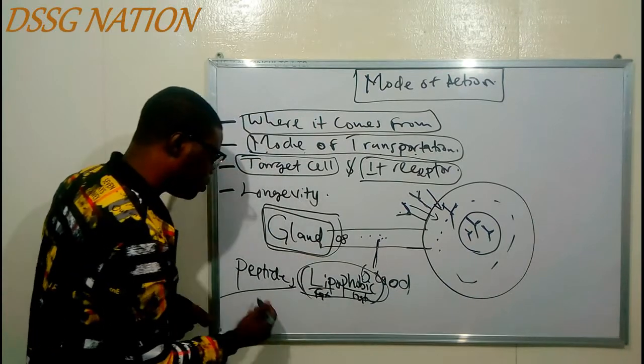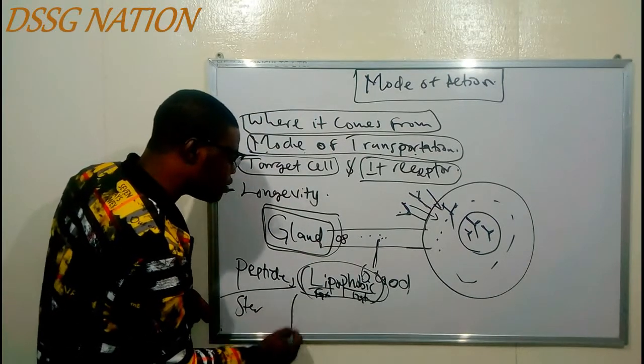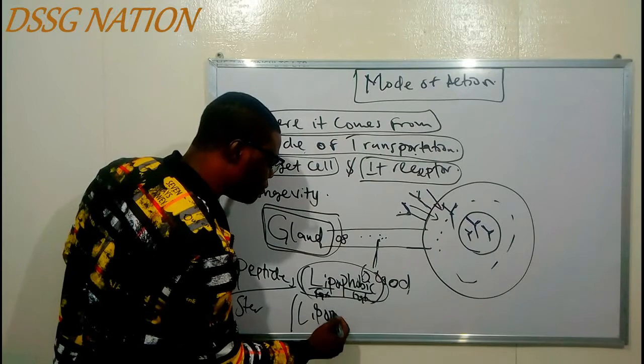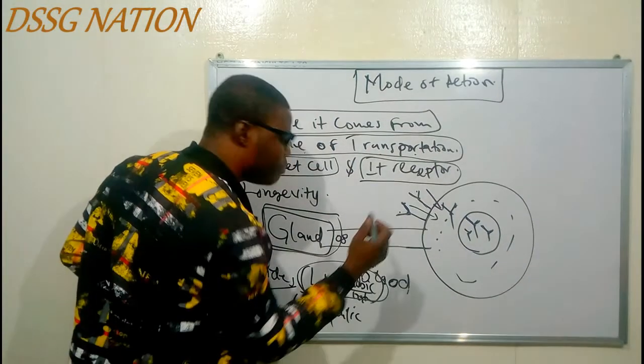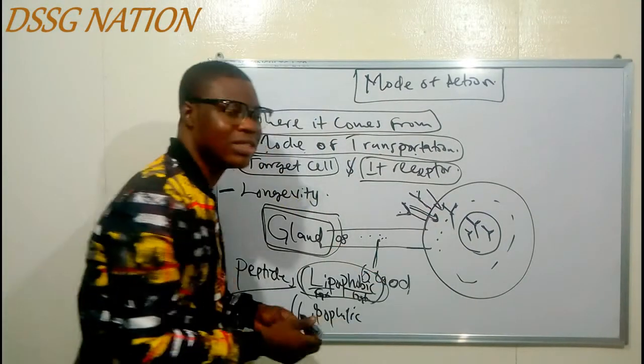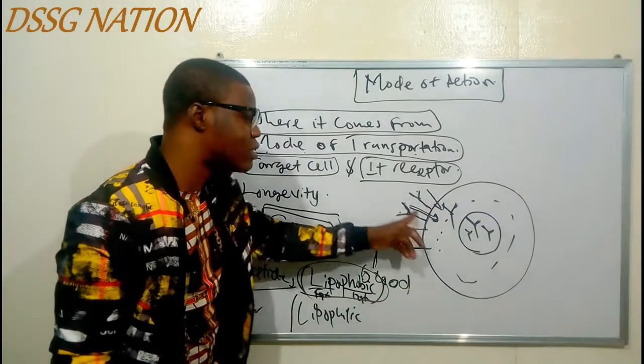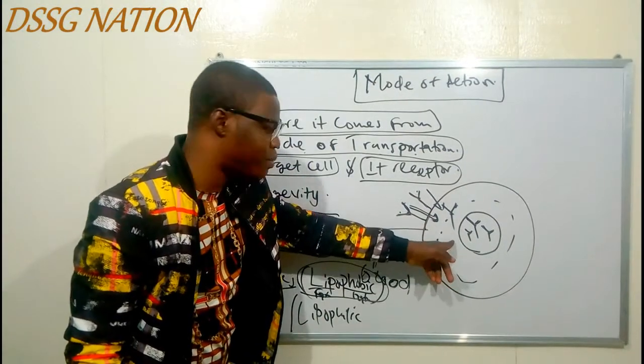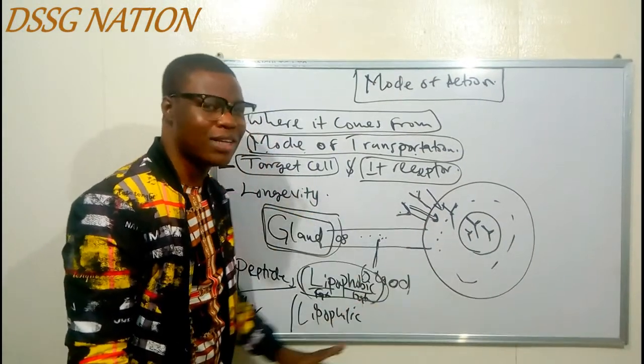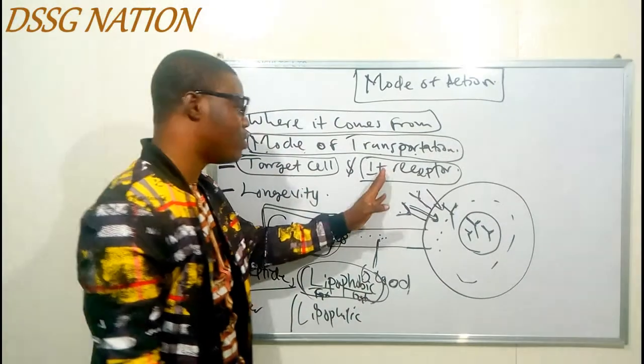So, the next one, the steroid hormone. The steroid hormones are lipophilic. And that means what? They'll be able to cross the cell membrane. So that is the reason why they can cross through the cell membrane into the cell to bind with the receptor in the cytoplasm or the nucleus. I really hope you get that. So that is that on the receptor side.